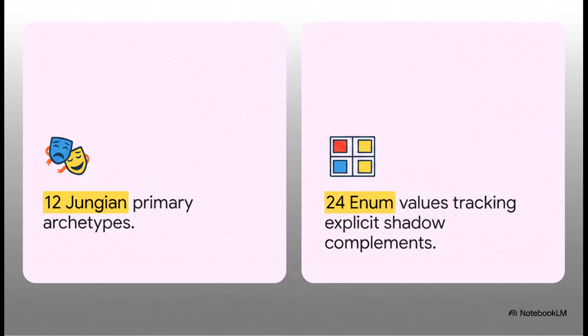While the LLM prompt does restrict its output to those 12 primary archetypes, the actual code enum quietly supports 24 total states. For every primary archetype, there's an explicit shadow complement mapped to it, like innocent mapping to naive. This lets the system track deep narrative shadows entirely independently of the episode generation prompt.